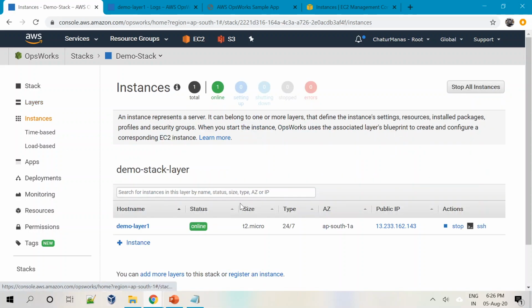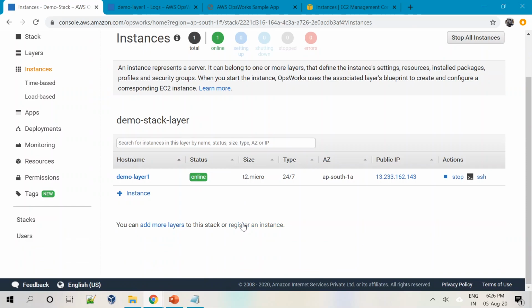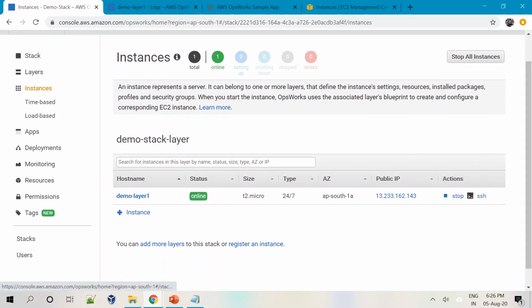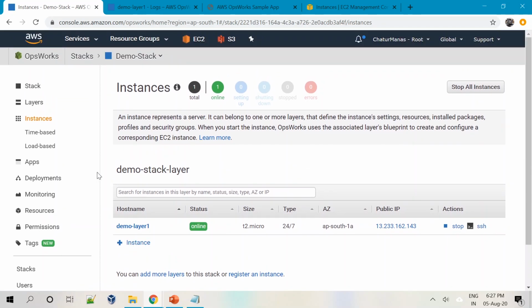If I go to the instances, it shows how many are in a running state. So anytime you can take a decision to stop it, or you can do SSH as well. And we cannot do SSH because we haven't chosen our key, right? So we cannot SSH as such, but there is an option to SSH directly from here. Okay, so this is how you do your deployment using OpsWorks.